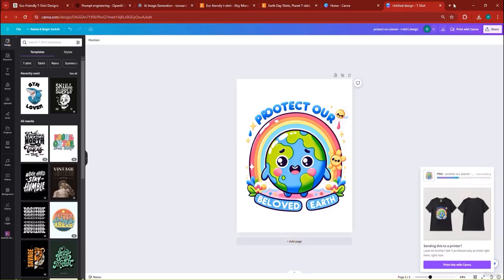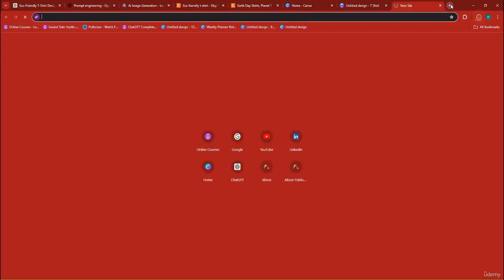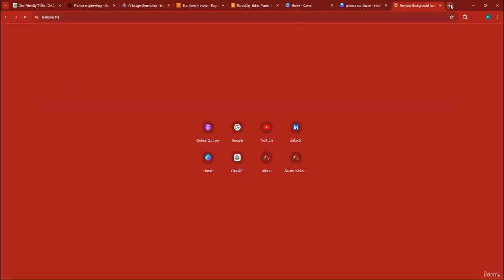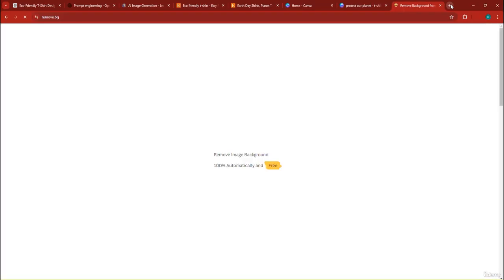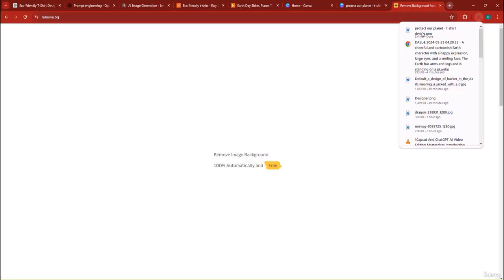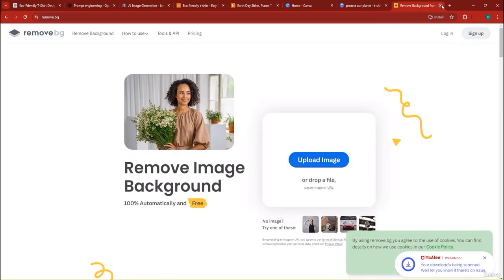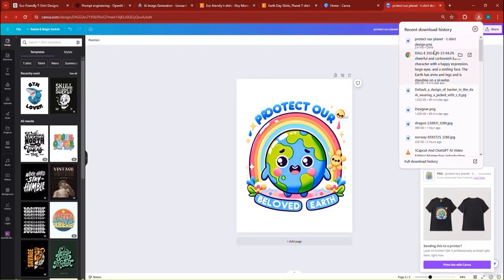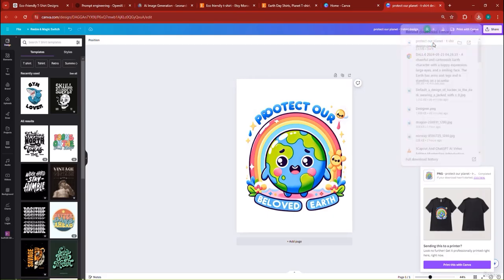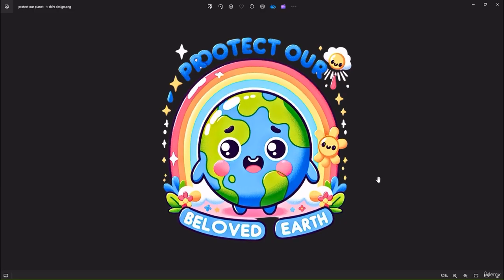If you don't, then you might be interested to use this software called remove.bg. Now, remove.bg will help you out when it comes to basically removing the background off of an image for free, right? But I use Canva Pro for $50 a year. And this is the design. This is how it's going to show up with no background. And you can see it's transparent, which means it can be put on top of any t-shirt.